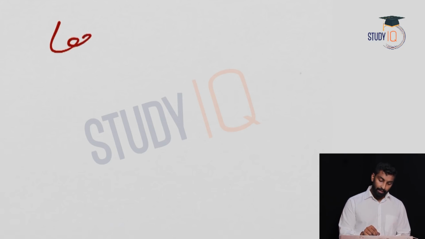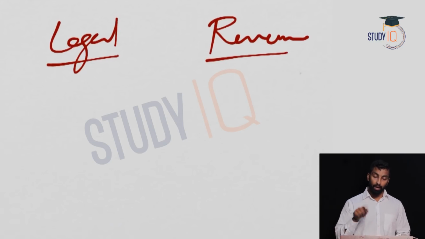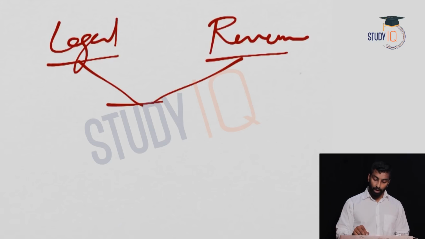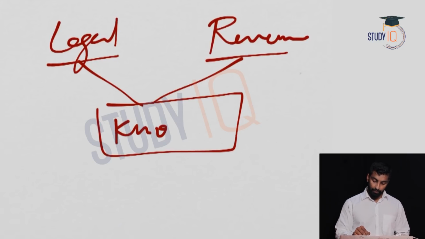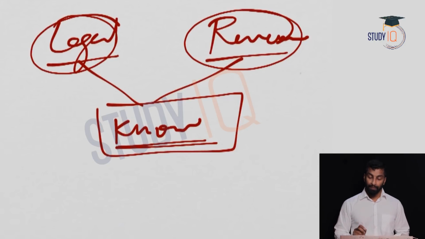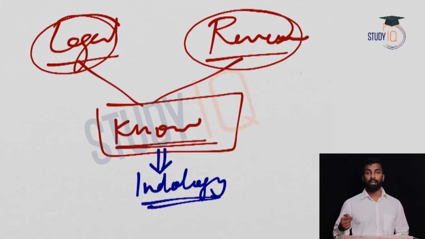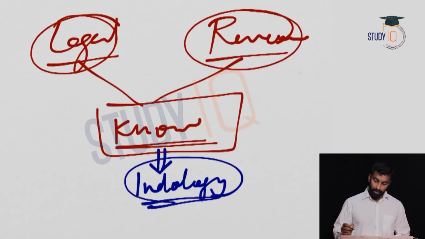Now if the British want to administer India, or have their control in India, they have to have control over the legal system as well as the revenue. So the only way is you need to study and know about this legal system, right? So they tried to study the legal system as well as the revenue system in India, and that's how a new branch of knowledge emerged during that time, which is known as Indology. Indology literally means study of India. And how are they going to study India?